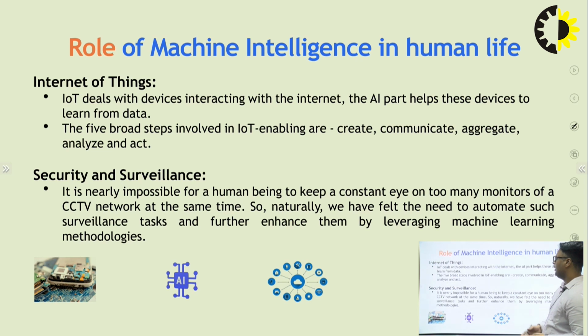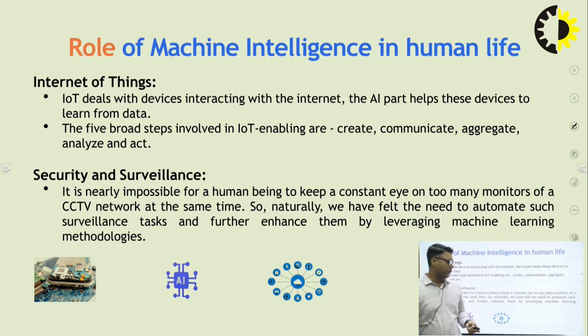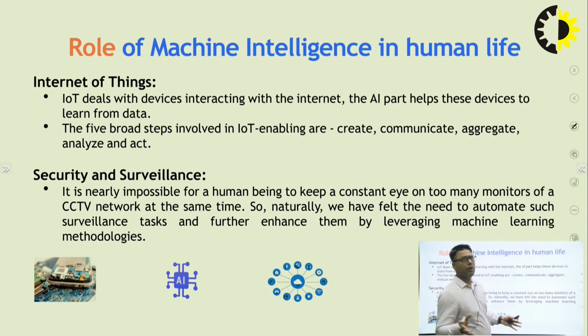Next is IoT. IoT I already discussed, it is a device connected to the internet. In that case, AI helps internet devices. Basically IoT works on a huge amount of data.